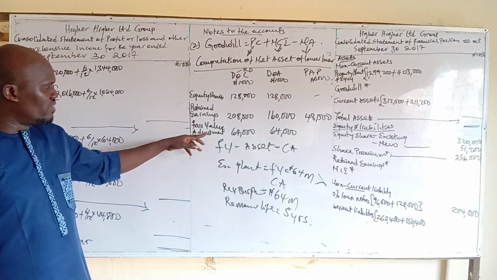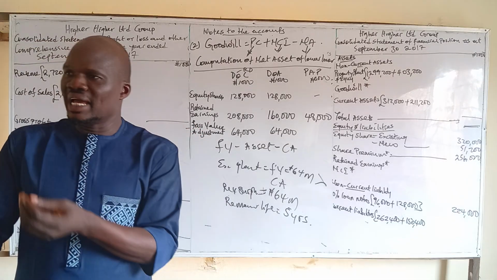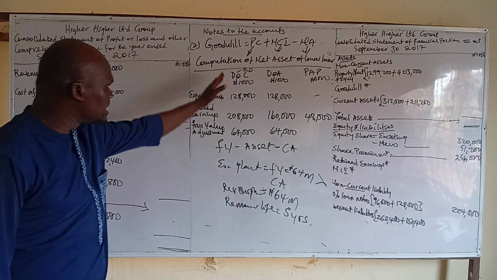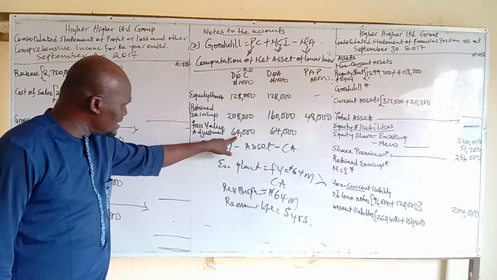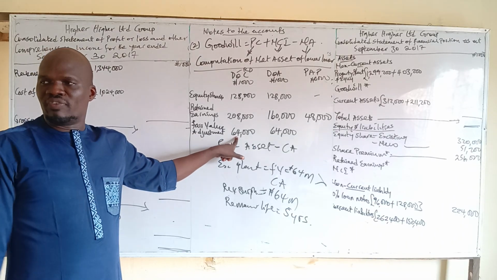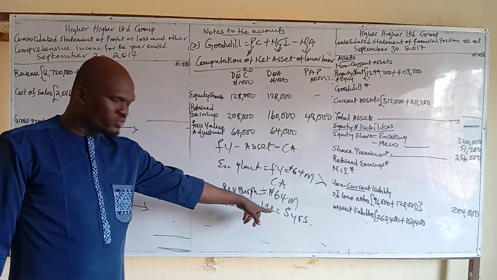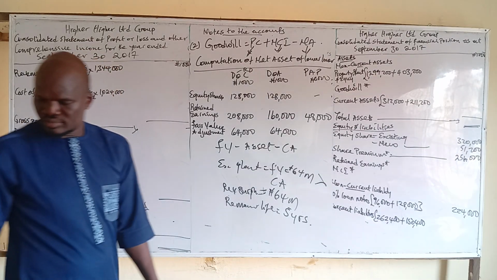If you don't use the term fair value adjustment, you can use revaluation surplus. Then you divide it by 5 years, that is, you write it off over 5 years, since the remaining useful life is 5 years.